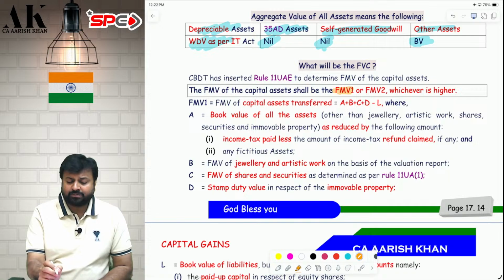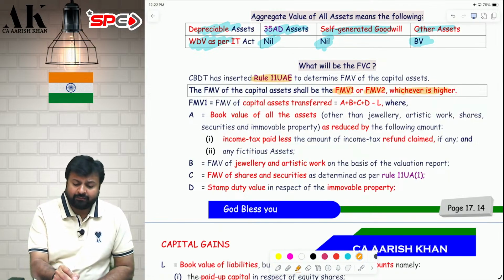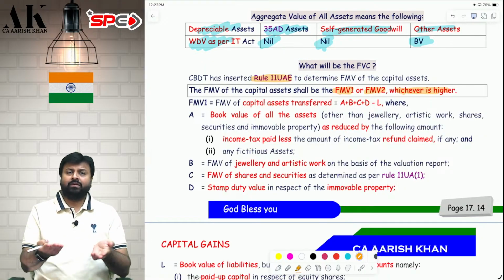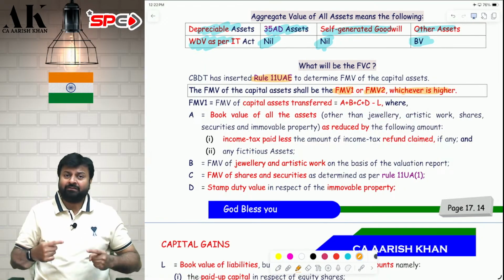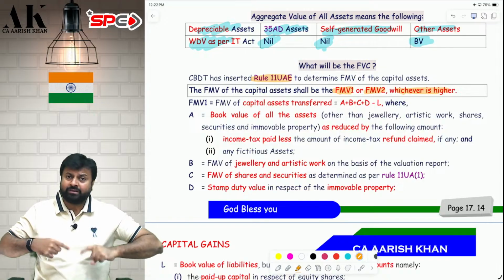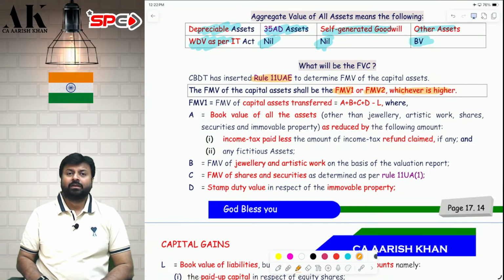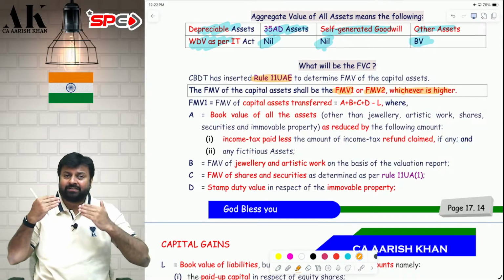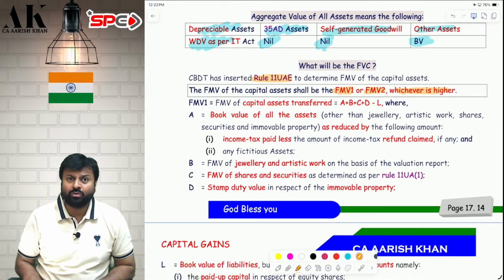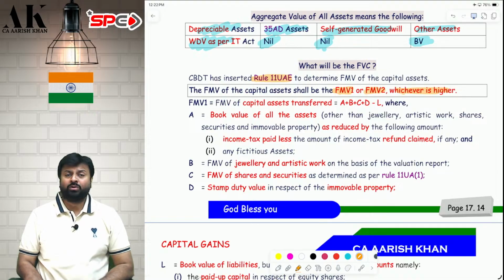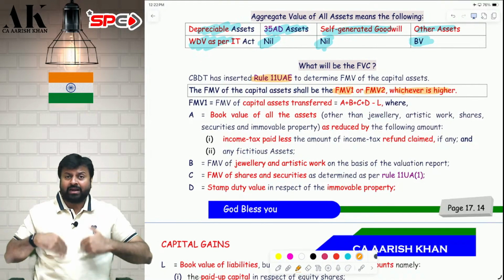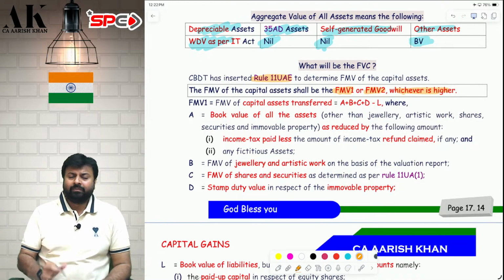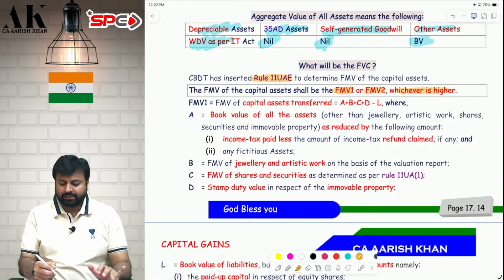Check here. As per Rule 11UA, FMV1 or FMV2, whichever is higher, for that they have prescribed the rule. Sir, what is FMV1? FMV1 is the FMV of the asset and the liability which we are transferring. Whatever we are transferring now, that asset's FMV is FMV1. Sir, what is FMV2? FMV2 is the value of the assets that we are receiving. We might receive money, we might receive non-monetary consideration.